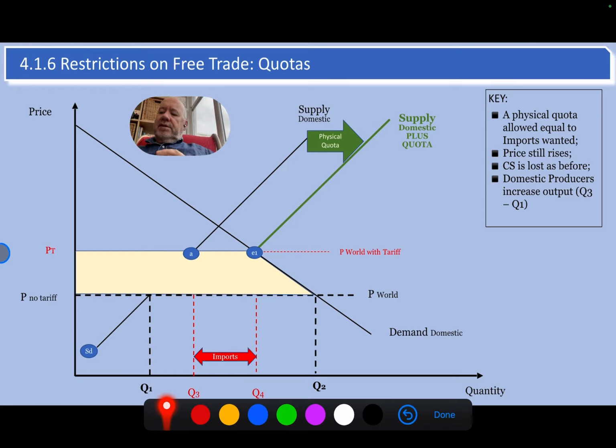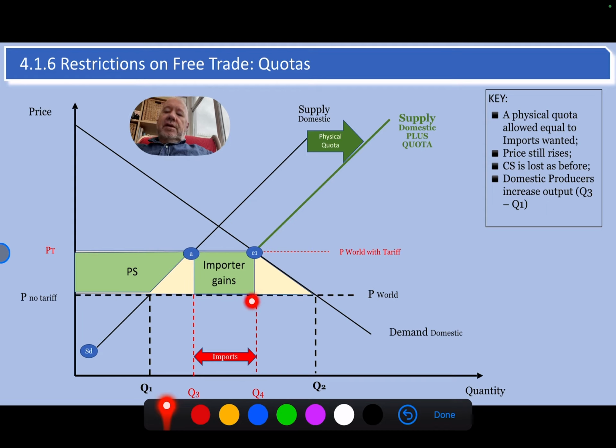So this is exactly the same as we just had before. However, there is a transfer to the producer. So this is the increase in the producer surplus, just as we had with the tariff diagram. And then you have a box here. Now, this box is a really important box because this is the gain to the importers who managed to keep importing this distance here.